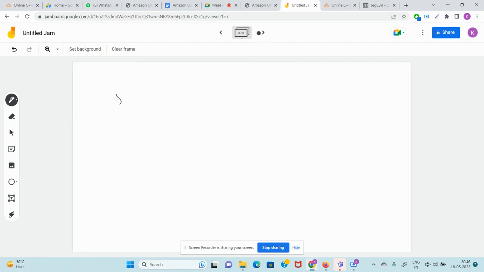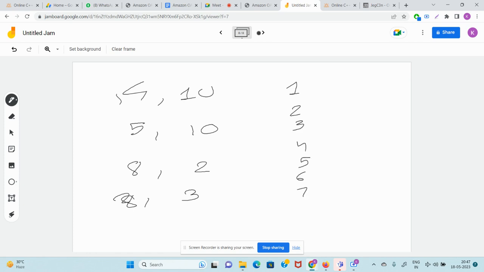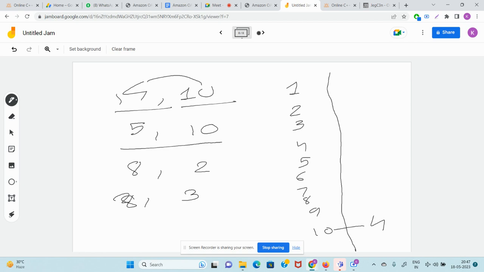So I have this, right? 5 comma 10 and 8 comma 2 and 8 comma 3. So the adjacency list is looking like this. What can I do, guys? Let's use common sense. When I see 10 comma 4, what will I do? I will attach the 10 to 4. So at 10 I will be writing 4 here. When I see 10 comma 5, what will I be doing? I will be attaching the 10 to 5. So it will be looking like this.